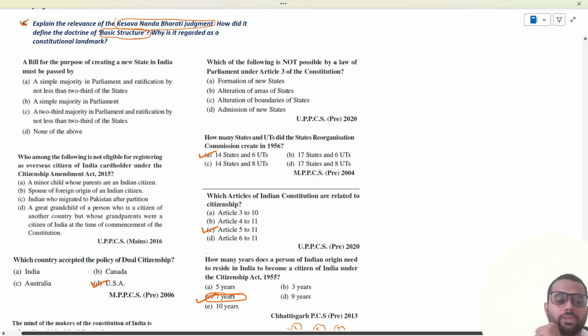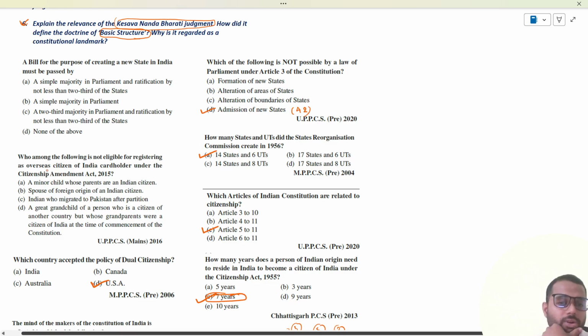Now, which of the following is not possible by a law of parliament under Article 3 of the Constitution? Formation of new state, alteration of the area of the state, alteration of the boundaries of the state, admission of new state. Admission of new state will require Article 2.